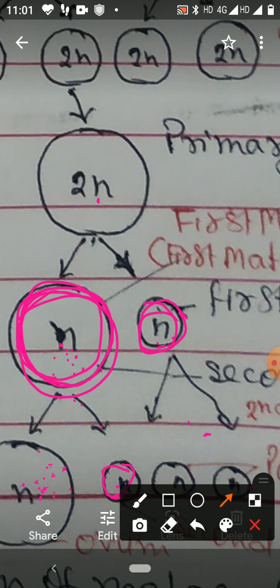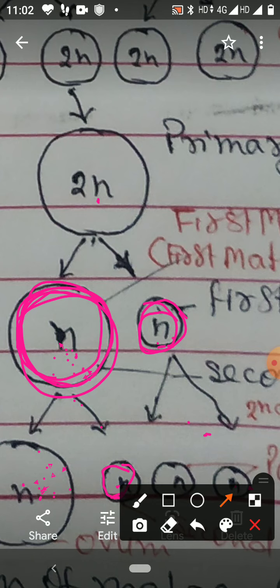It is called Graafian follicles, and it has come to the ovarian surface or surface of ovary. At that time Graafian follicles rupture, and from that secondary oocyte will release.